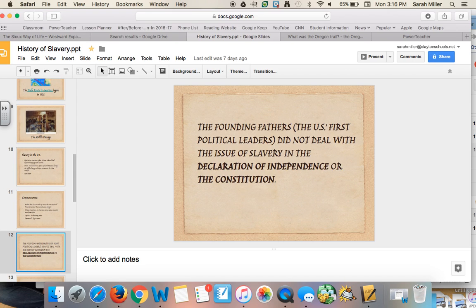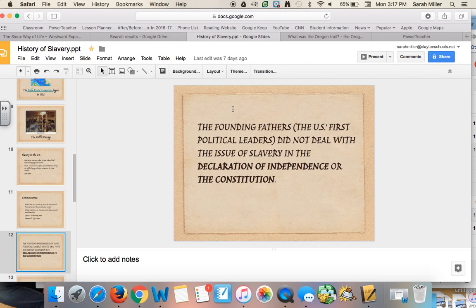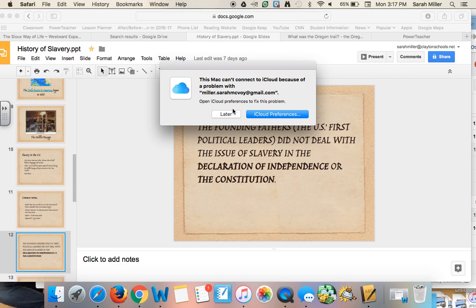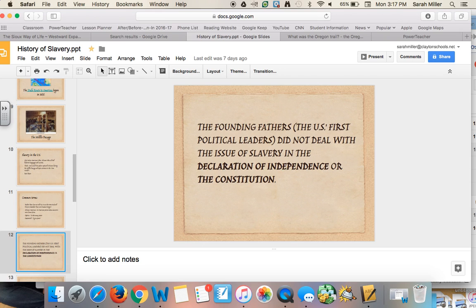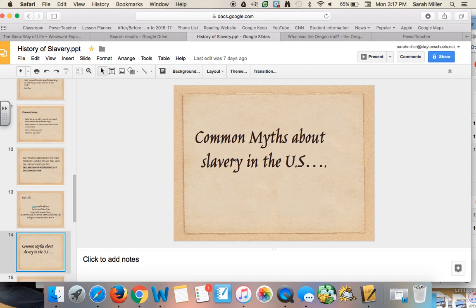The Founding Fathers, the U.S.'s first political leaders, did not deal with the issue of slavery in the Declaration of Independence or the Constitution. Black codes were laws that existed in all states that prevented slaves from being treated as equal citizens. In some free states, free African Americans had to pay a fee and sign a contract to be able to move in.